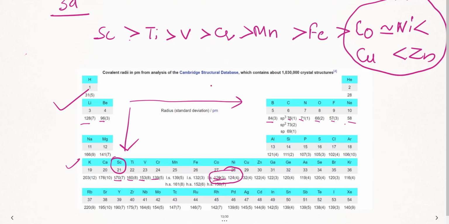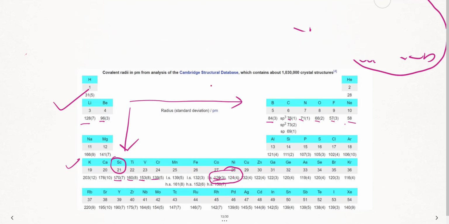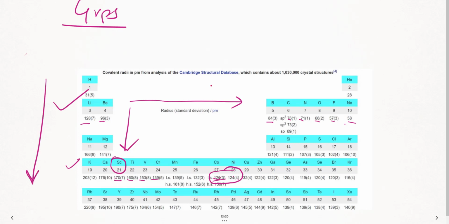Now, let us take out and learn the trends in the groups. So, periods I have seen from left to right, it means as we go, the atomic radius decreases. Now, when I have to speak about the groups, just see here, okay. Right, so my groups are, if I see from top to bottom, this is the concept, correct?